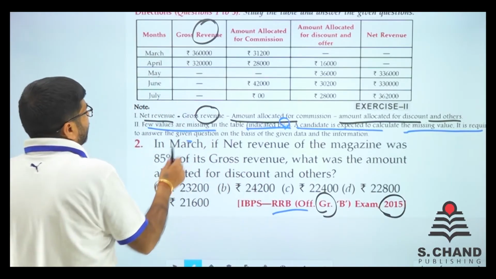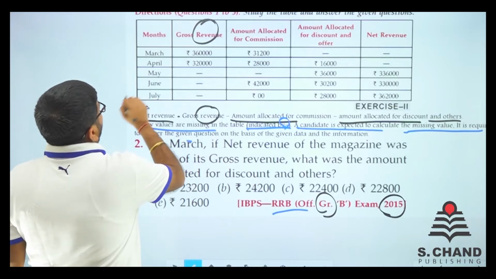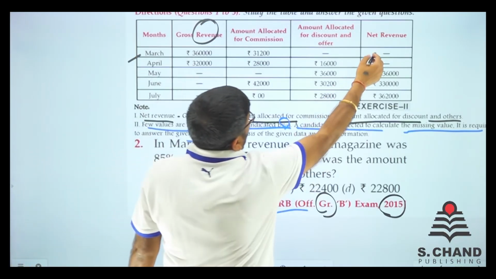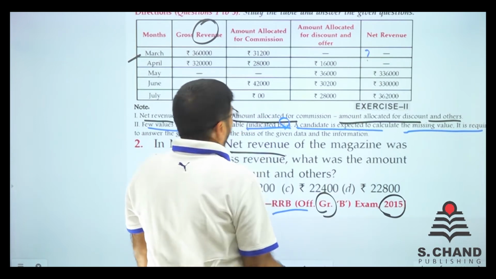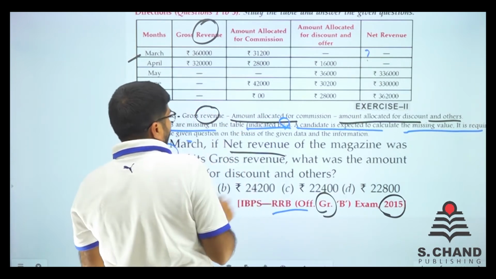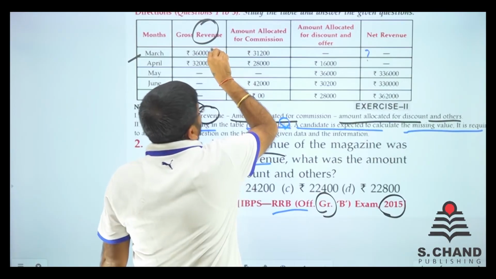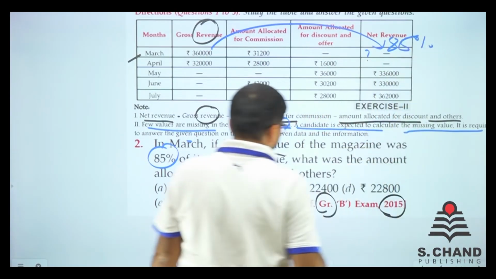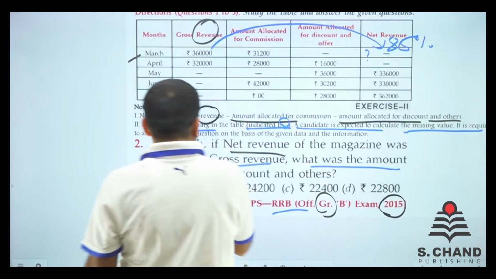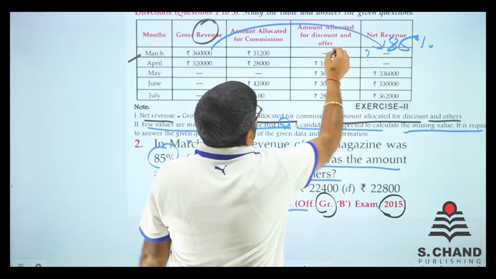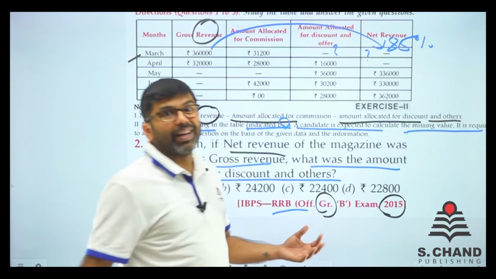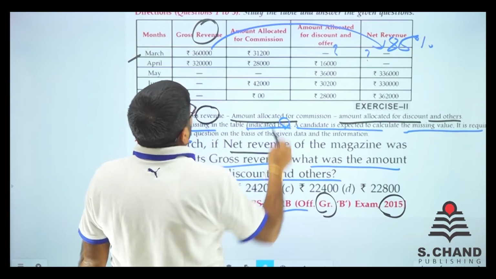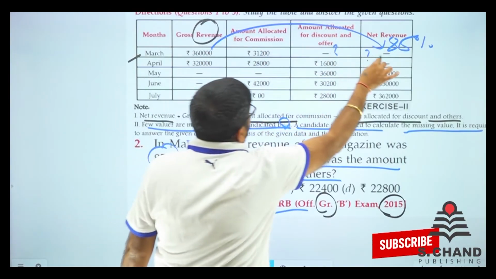Now in March, this is the March part. Here it is. What is the net revenue here? Question mark. Net revenue of the magazine was 85% of its gross revenue. Then what was the amount allocated for the discount and others? So it has asked this question. Let's see how to do this. Understand, let's take out 85% of this.